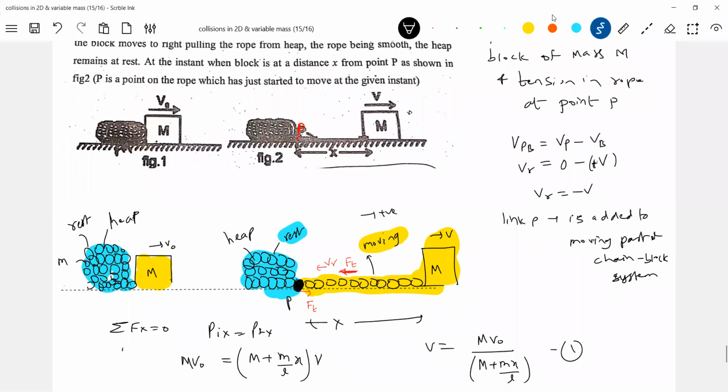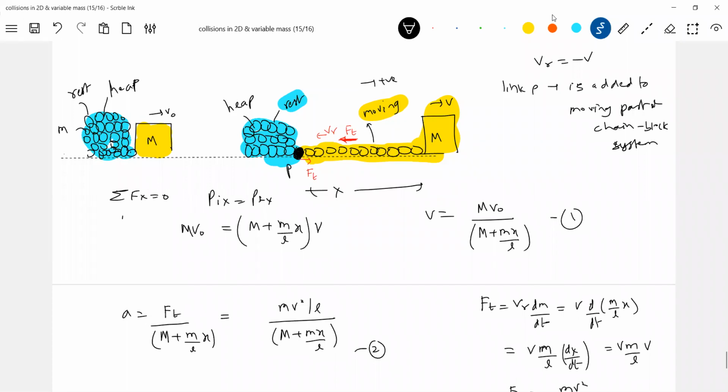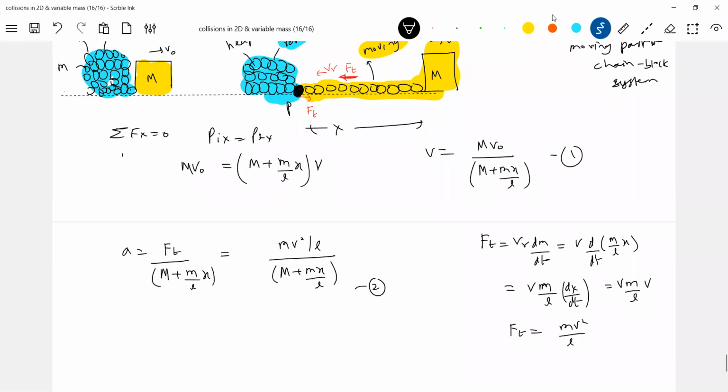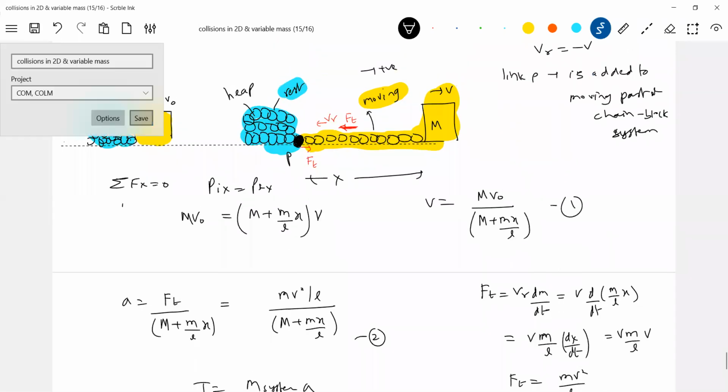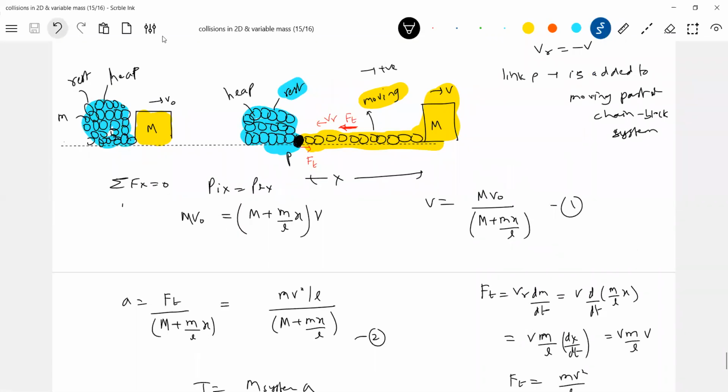Tension in the rope at this particular point P should be equal to the mass of the moving system into acceleration. So the variable mass concept is being asked in different ways in all these questions.